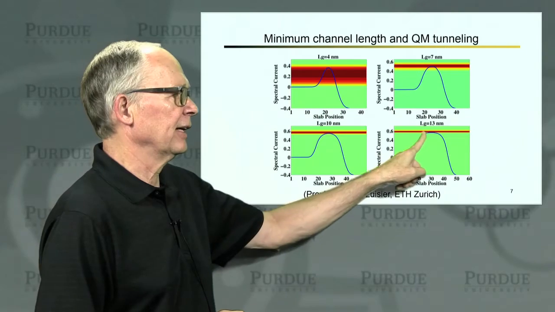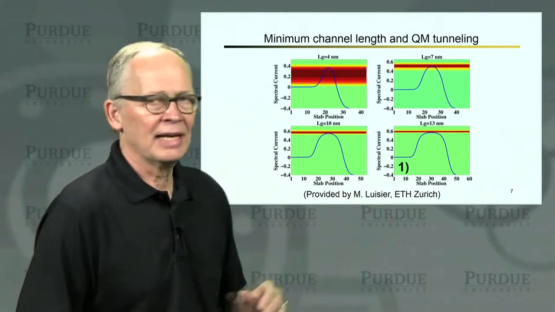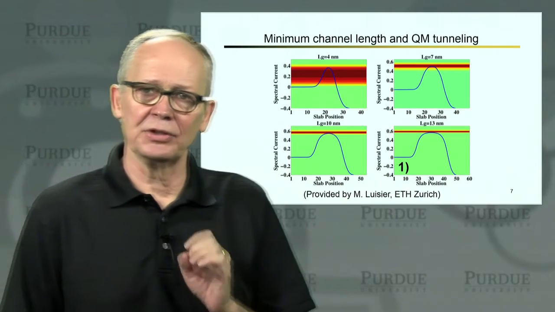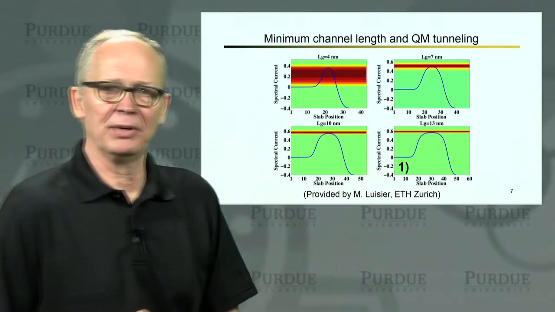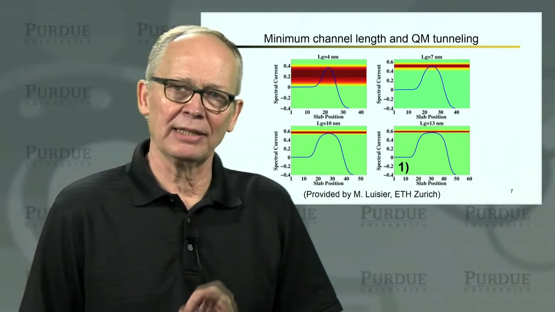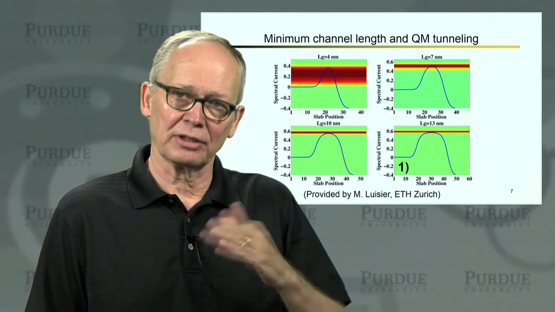The color here indicates the magnitude of the current. If we look here at a device with a channel length of 13 nanometers, you can see that the current is flowing over the top of the barrier. This device is operating the way a transistor is supposed to operate. The barrier height controls the current that flows.